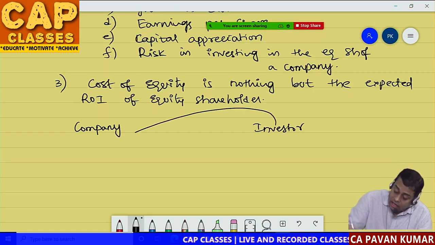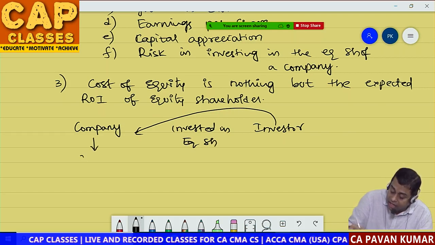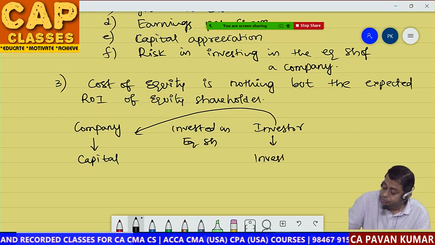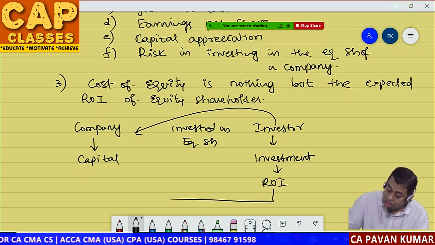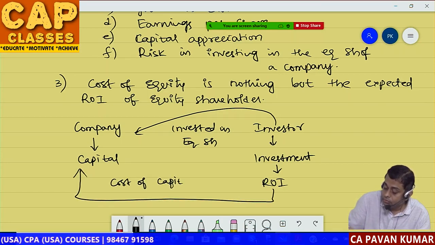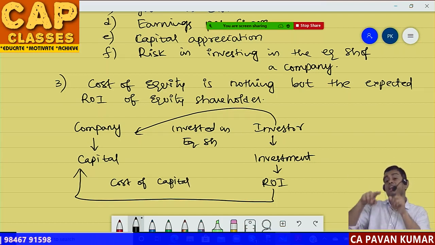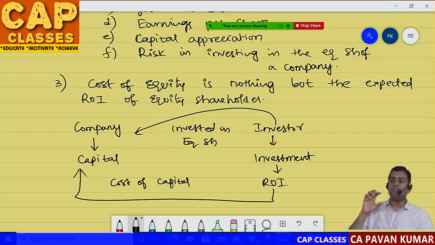So investor invested in equity shares. For company, it is capital. For investor, it is investment. So obviously, return on investment of investor is cost of capital to company. That is the reason we calculate return on investment to equity shareholder and say that is cost of capital to company. That's all.